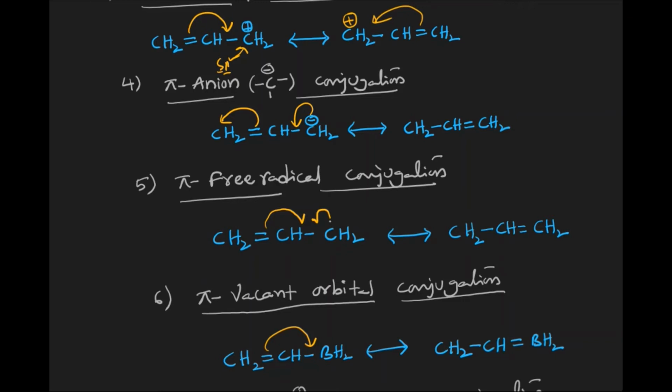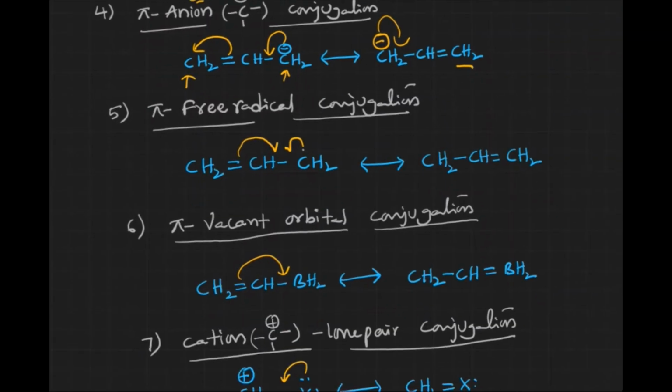In pi anion conjugation, pi anion delocalization takes place. We have anion electrons and pi electrons. This carbon is gaining the electrons, so it gets the negative charge, and the anion, which loses the electrons, becomes a neutral one. It can also be the reverse, the same thing.